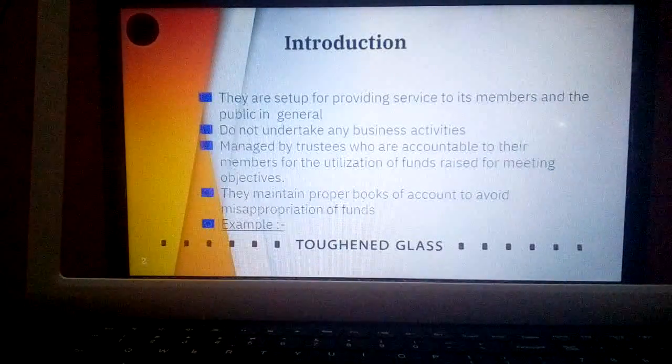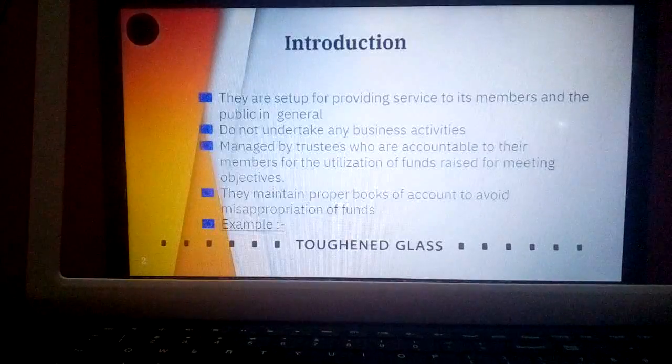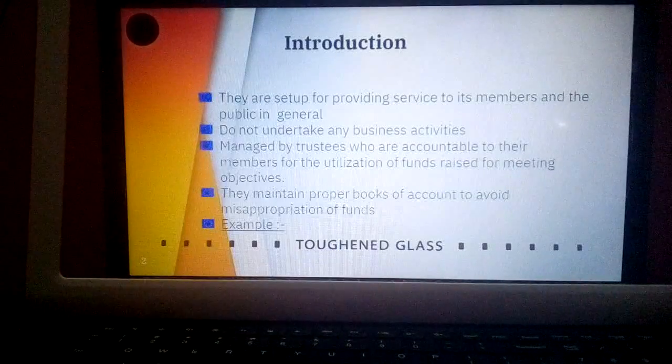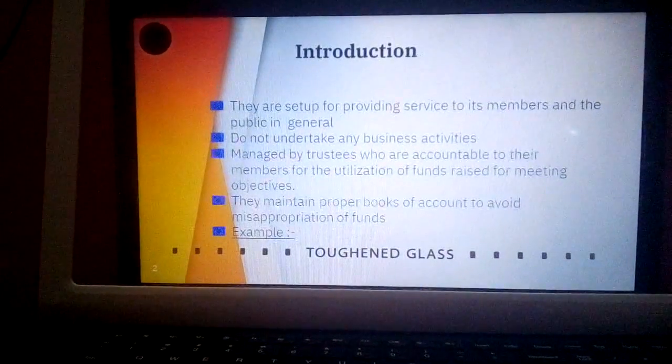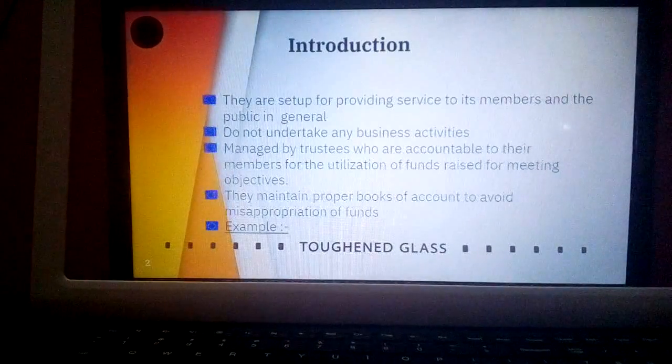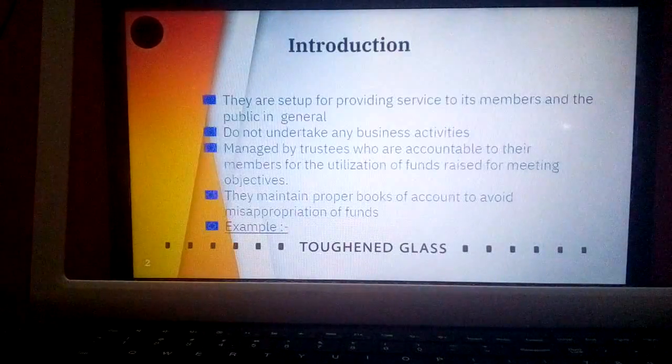So the first point is they are set up for providing service to its member and the public in general. That means why they are set up. This first point tells the reason for establishing or setting up of NPOs. The reason is providing service to its member. Who are the members? Members are the ones who subscribe to this organization. They are the people who are having the motive of rendering service. So these people contribute a certain sum of money that is paid on a periodic basis, which is called a subscription. By paying subscription, they become the permanent member of the organization.